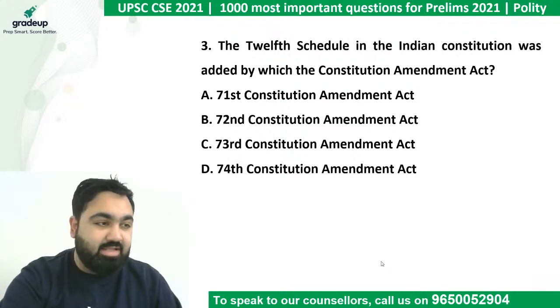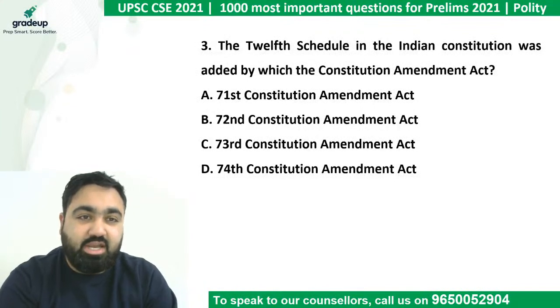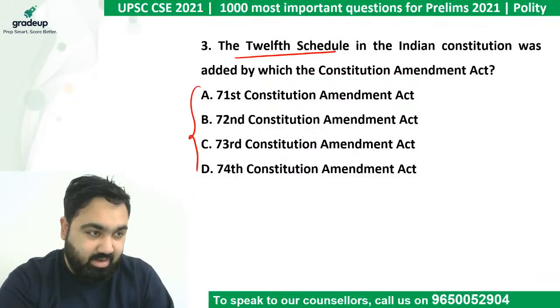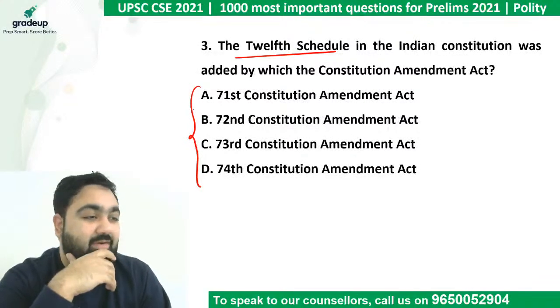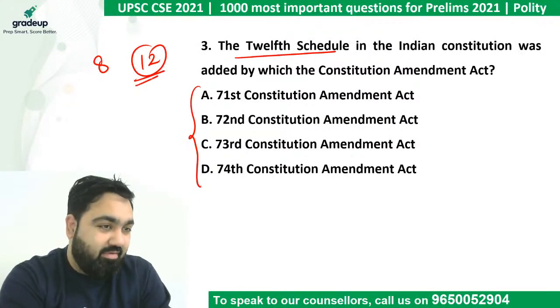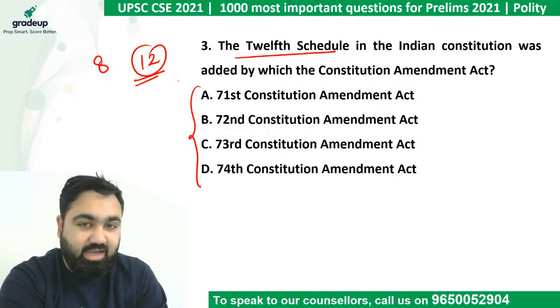I have a lot of answers coming in. Good job, guys. The question is very simple. The question is, the 12th schedule was added by which amendment act? As you know, the 12th schedule is the last schedule that we have. Originally, the constitution had 8 schedules only. Now we have 12 in total. You have to tell by which constitution amendment act the 12th schedule was added.